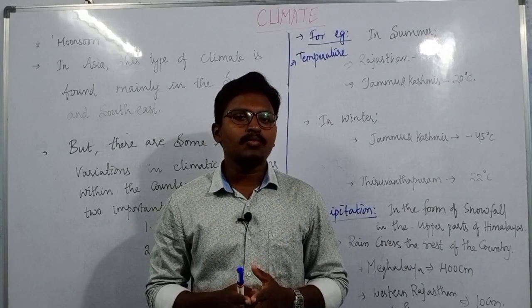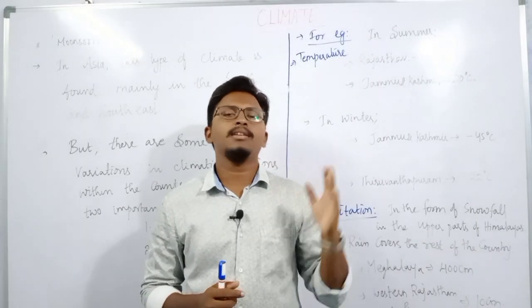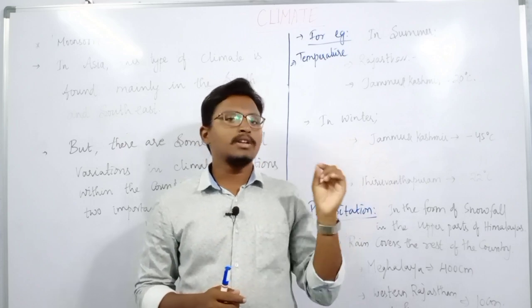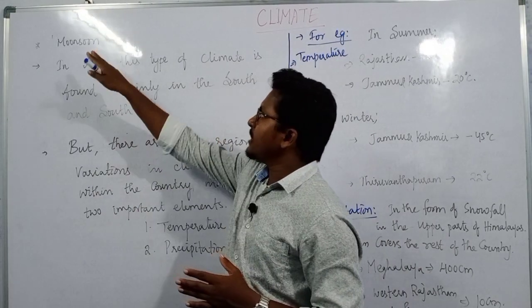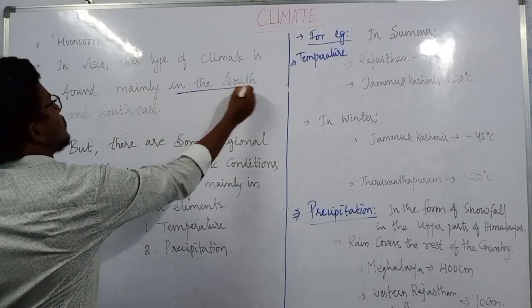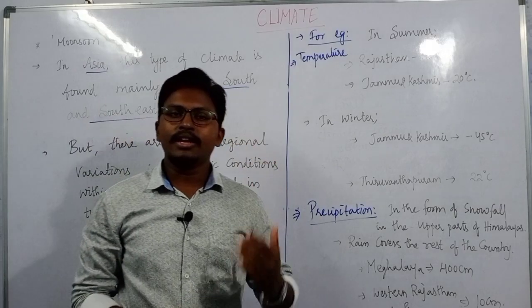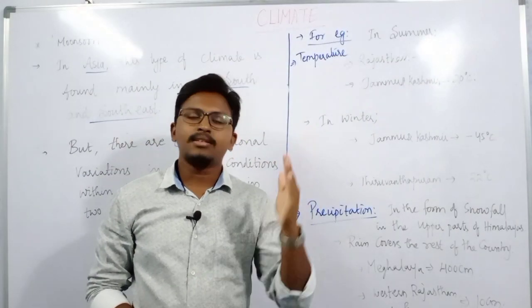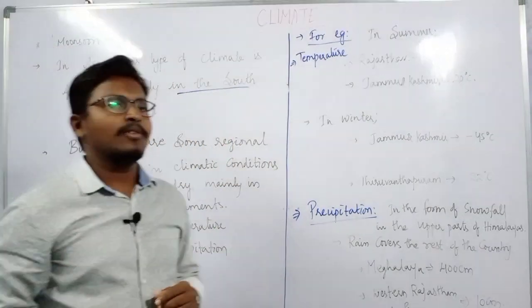As we have just now discussed, there are different climatic regions in different parts of the world, and I have mentioned that it is the monsoon type of climate which is followed in India. But not only in India, this monsoon type of climate is also found in the south and southeastern part of Asia. That means those countries located in southeastern and southern Asia also experience this monsoon type of climate.